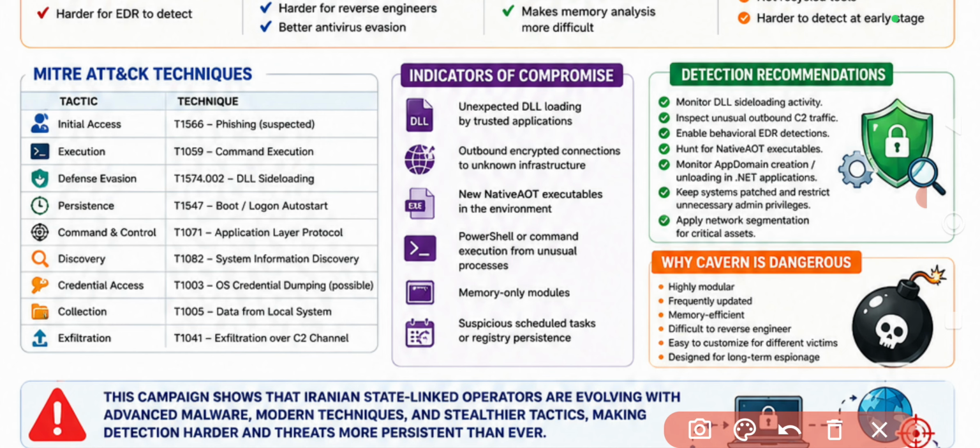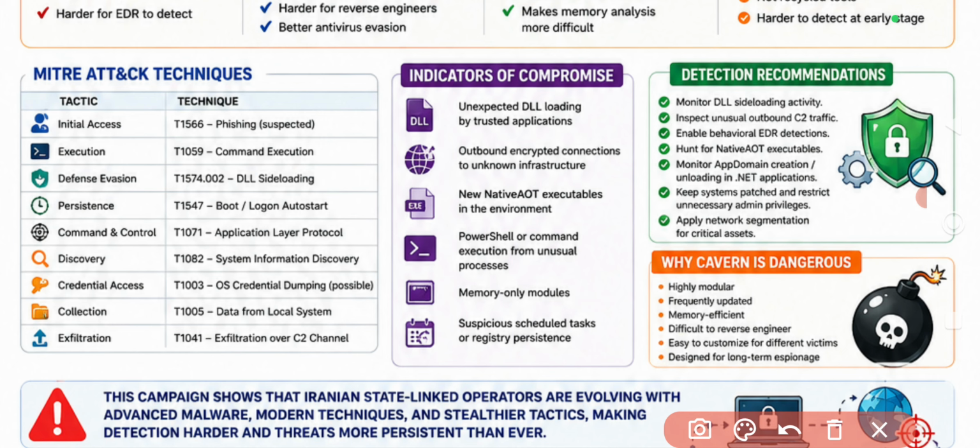Now the indicators of compromise. When we discuss the IOCs: unexpected DLL loading by trusted applications, followed by outbound encrypted connections to known infrastructure, then new native AOT executables in the environment, followed by PowerShell or command execution from unusual processes, memory-only modules, then suspicious scheduled tasks or registry persistence. These are the different indicators of compromise.